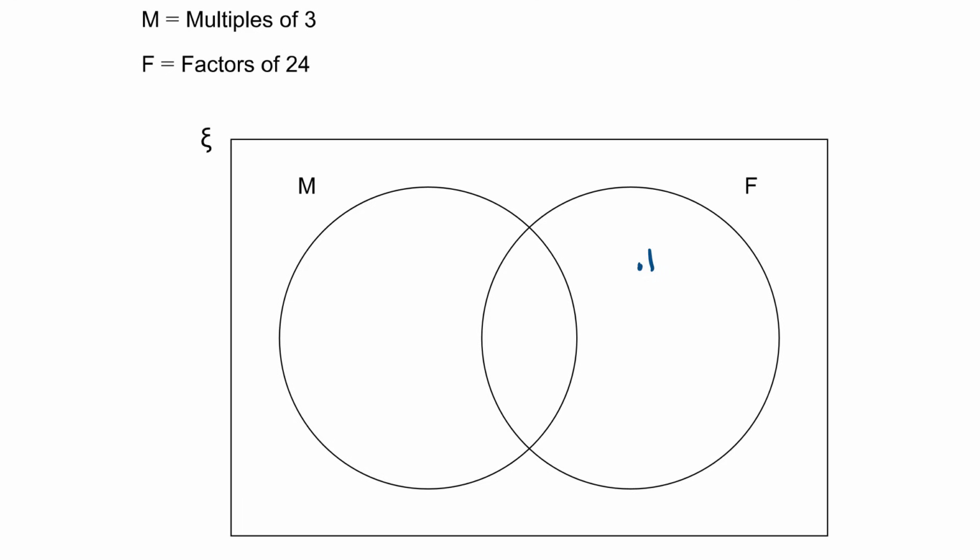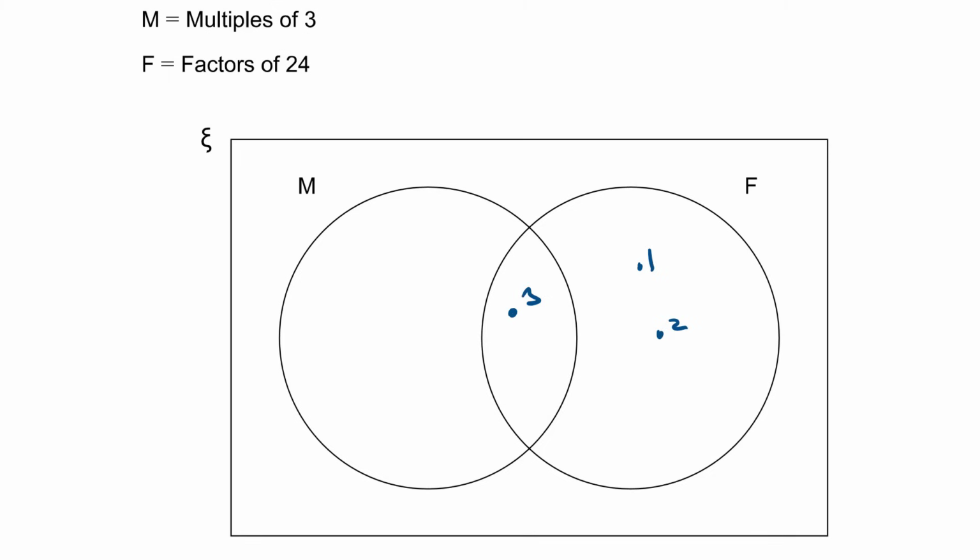Okay, 2. Is 2 a factor of 24? Yes, it is. 2 12s are 24, so that belongs inside there. It's not a multiple of 3. 3. Is 3 a factor of 24? Yep, 3 8s are 24, aren't they? So it is a factor, but it's also a multiple of 3. 3 is in the 3 times table. So that belongs in the intersection of M and F. It's both.